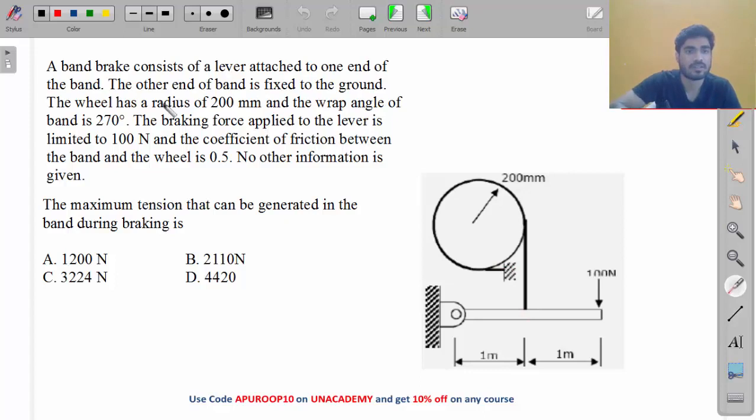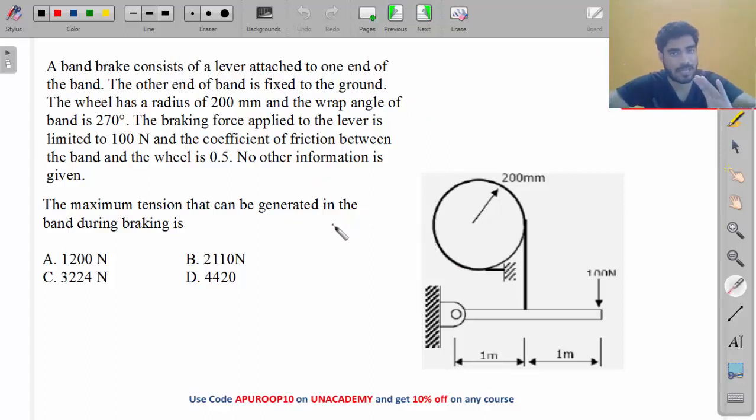Radius of drum is 200 and angle of band is 270 degrees. Contact angle from this end to this end, the total contact angle is 270 degrees. Braking force applied at the lever is 100 Newton. Coefficient of friction is 0.5. No other information is given, meaning direction of rotation is not known. Maximum tension that can be generated in the band during braking is asked. Maximum tension means you have to find the maximum value of T1.